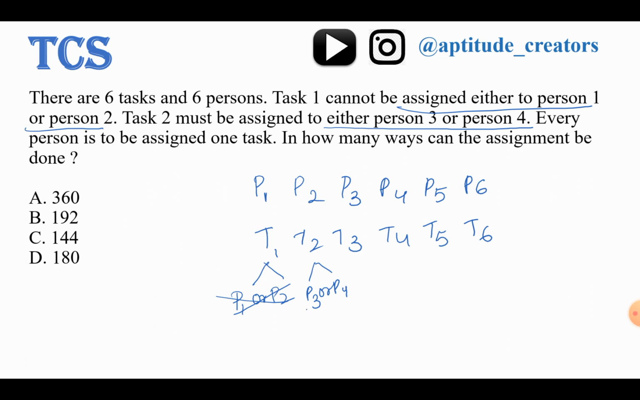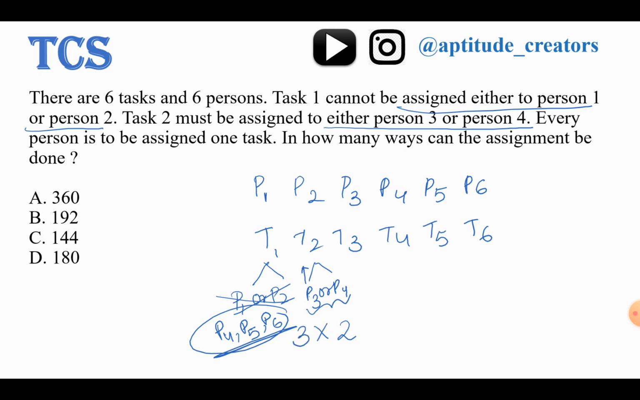Now, these can be arranged in how many ways? 2 ways, right? Next, for T1, let's assume here I am fixing P3. Then how many persons are left? That is P4, P5, P6 and P3. Yes, here I am fixing P3. Among P1, P2, P3, P4, P5, P6, these are the 3 persons, right? I can assign the T1 task to these 3 persons.